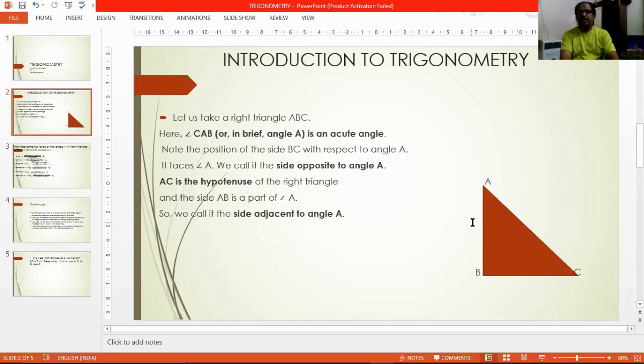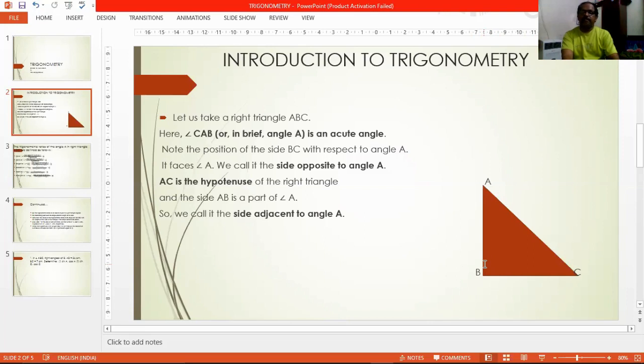So what do you mean by a right angle triangle? We also know this. A right angle triangle is just a triangle, meaning it has three sides and three angles. But what is the speciality? A right angle triangle will have one of the angles as a right angle, meaning a 90-degree angle. The measure of one of the angles is exactly equal to 90 degrees, and obviously the remaining two angles will be acute angles, right? So these trigonometric ratios are defined in terms of the acute angles and the sides of